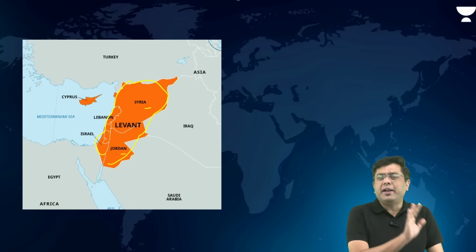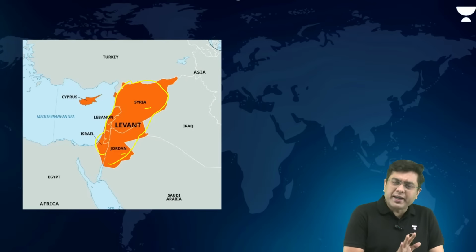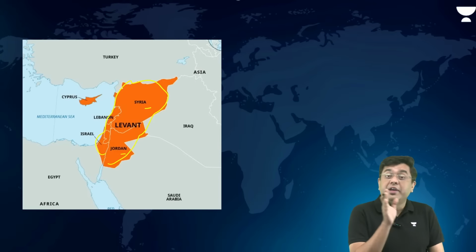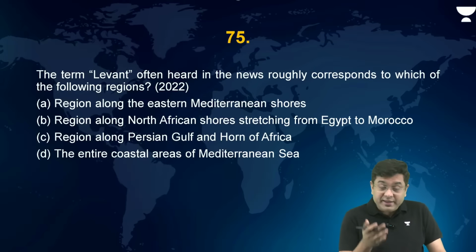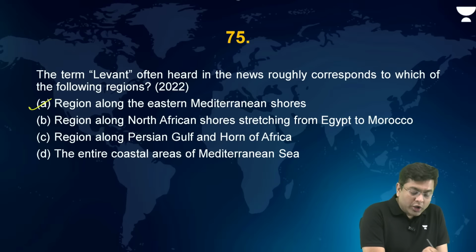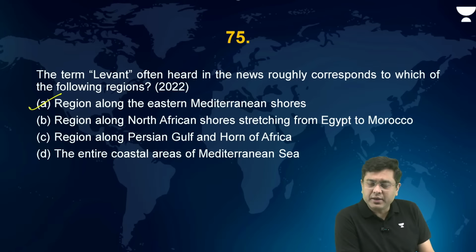Multiple questions are asked about this area. Please do not ignore this region. In the political map, which are the ones bordering the Mediterranean Sea, which open into the Mediterranean Sea? The question has been repeated. I will show it to you as well. So the region along the eastern Mediterranean shores is basically the term Levant. That is where the ISIL, right? So that is Iraq and Levant, that also was prominently in news.